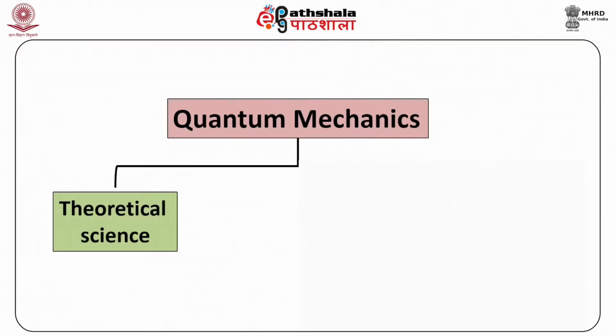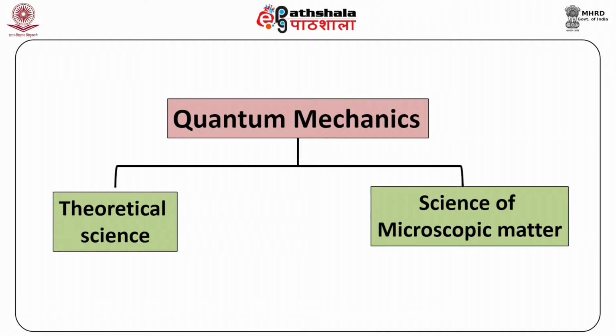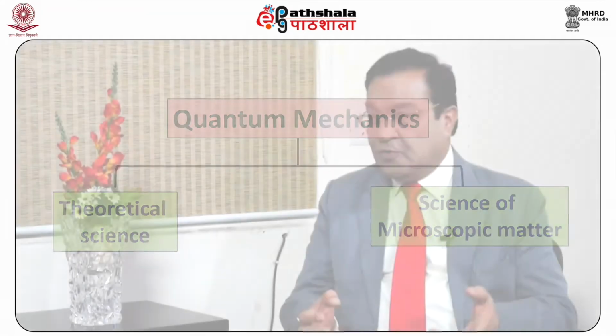In this regard, the most important thing is that quantum mechanics is a theoretical science. Everything we do in quantum mechanics is theoretical. But the next question comes, it is a theoretical science of what? It is a theoretical science of microscopic matter. Now one may ask, what is so special about microscopic matter that you need a separate science?